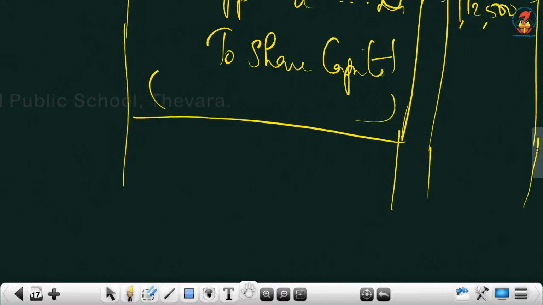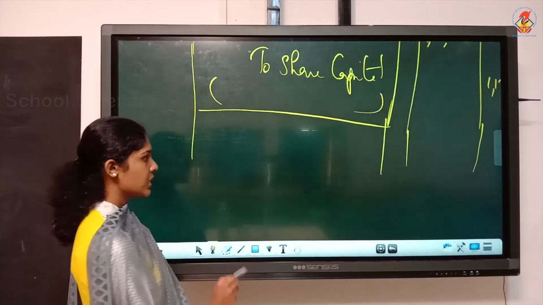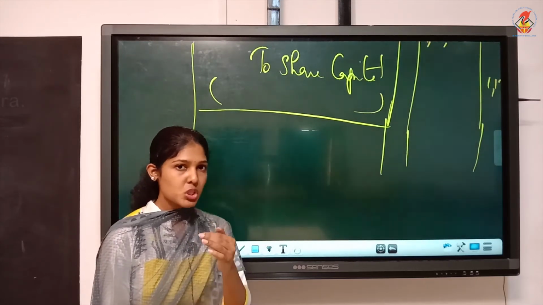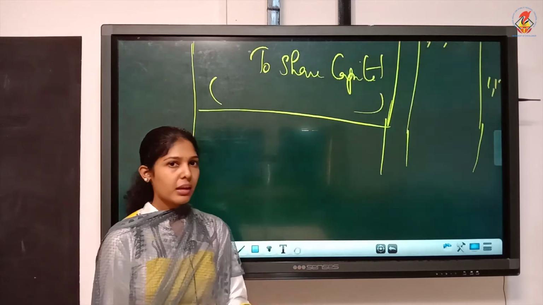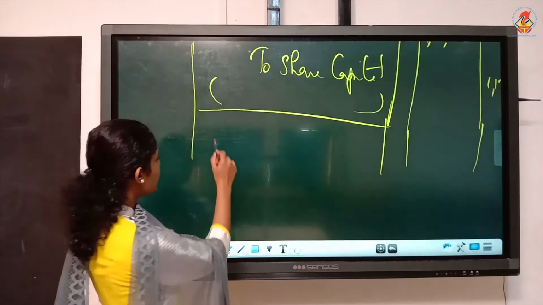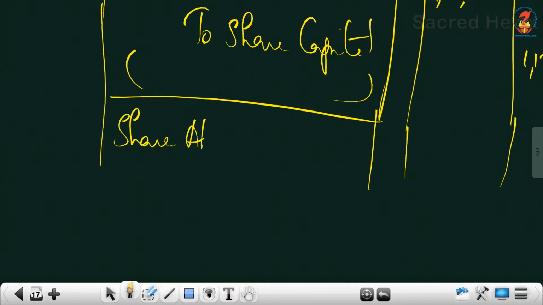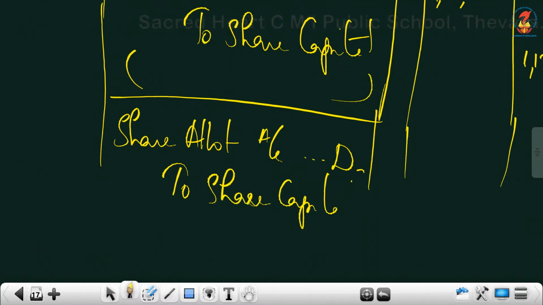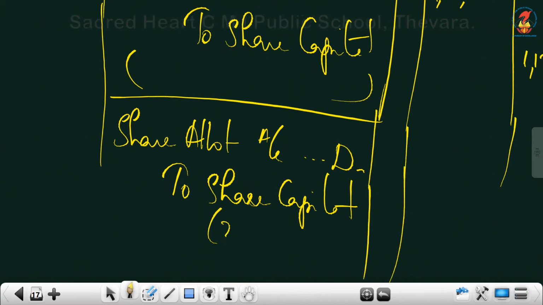And when you write allotment, what you have to remember is, here we have calls in arrears, but it will be opened with which term? The bank. So only with the bank entry will you write calls in arrears. Now the due entry, there is no change. Share allotment account debtor to share capital. If you have premium, you have to write that here, to securities premium. Here we don't have it. So it is 37,500 into the allotment money, which is 4 per share. So the amount is 1,50,000.